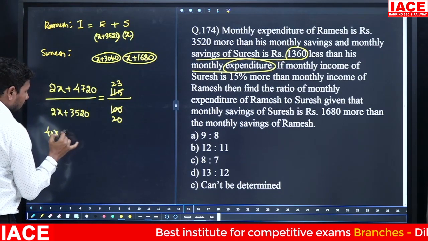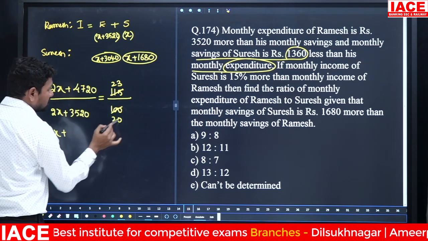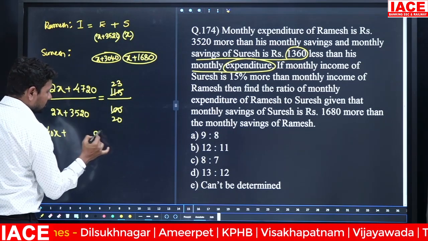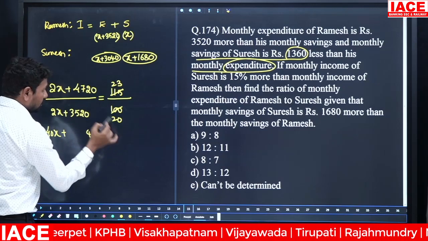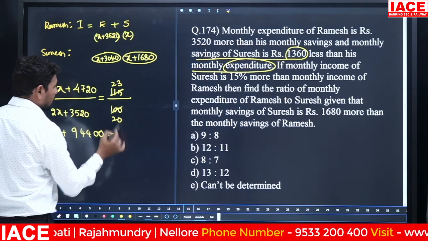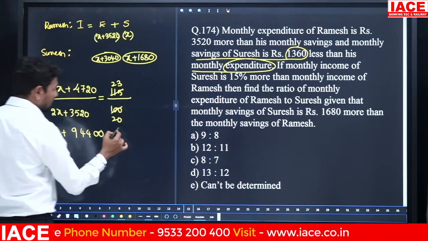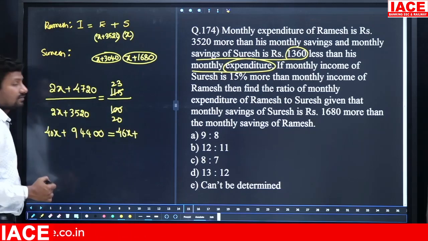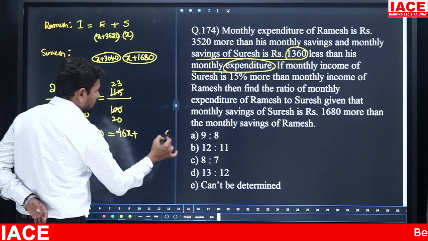22X, it is 40X plus 4720 and 2. Here 720, double 0 and 0, 2 zeros, 2 2s is 4, 2 7s is 14 and 2 4s is 8. It is 94400. Next multiply with 23. 23 2s is equal to 46X plus 23 into 3520. 23 1 0, 23 0.